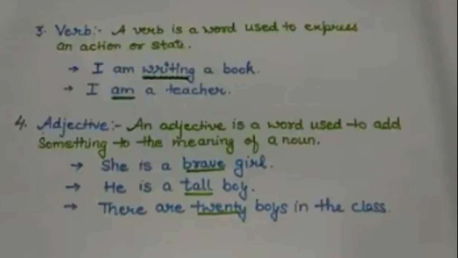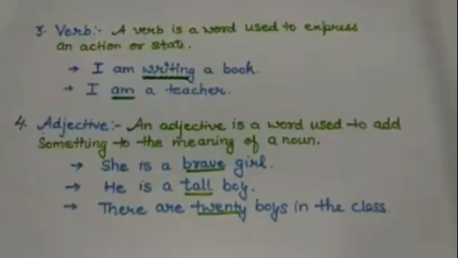I am writing a book. Here writing I have underlined as a verb. Next example, I am a teacher. Here am is not a physical verb but actually acting as a verb here. Okay, so I have underlined am as verb.